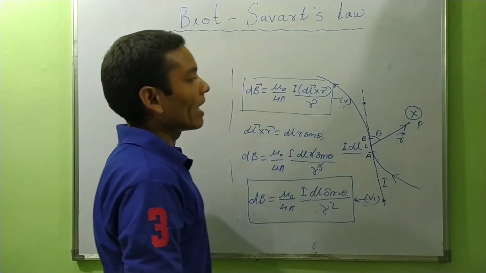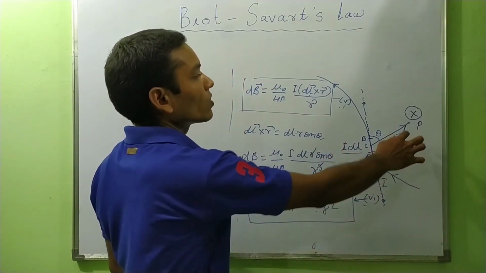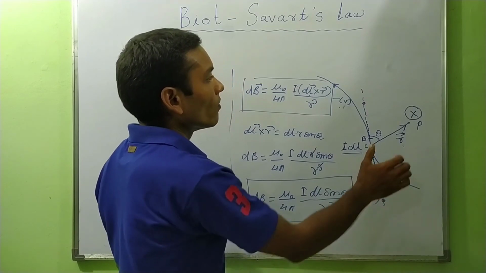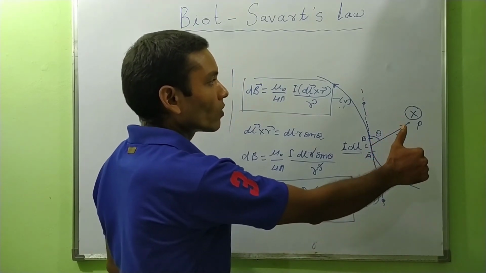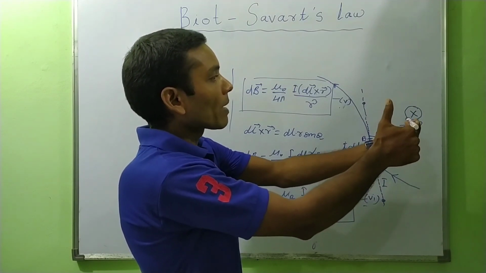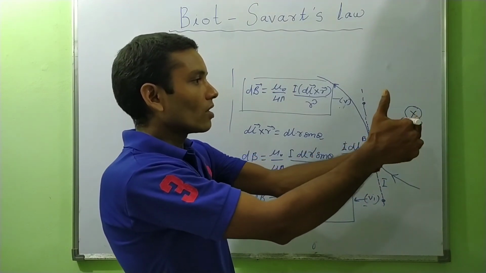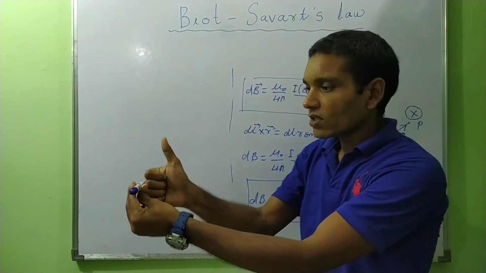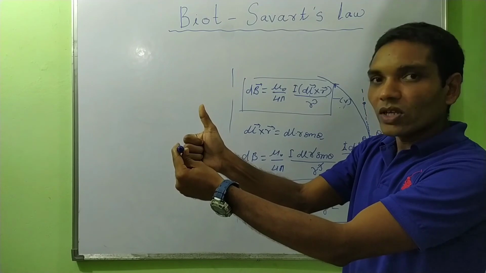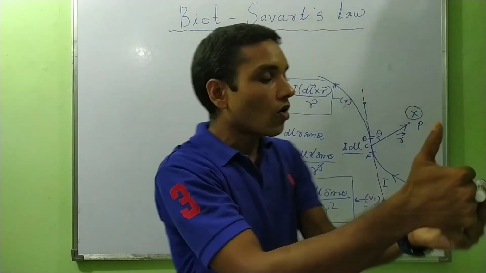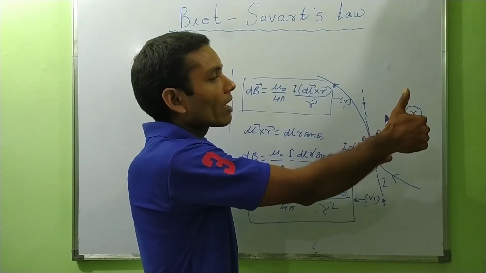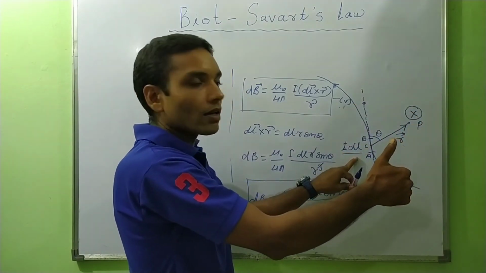So the direction of magnetic field produced at point P due to this small element, by the right hand thumb rule, will be inward. You can see here this tangent and this direction of current are perpendicular to each other. So the direction of magnetic field is perpendicular to the direction of current flowing through the current element.